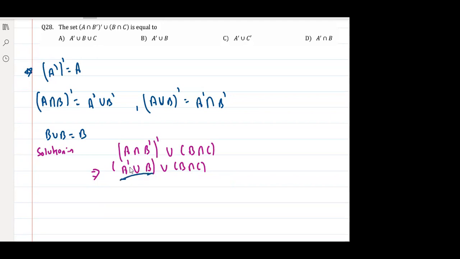It means, sir, it is union of anything except A. B with union of anything except A. And this is union with B intersection C.